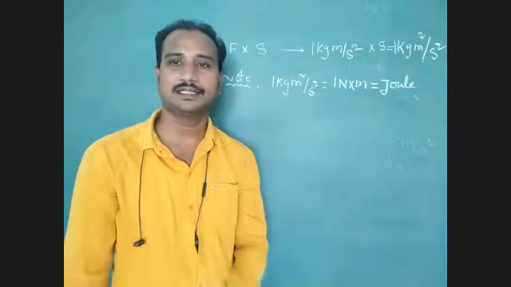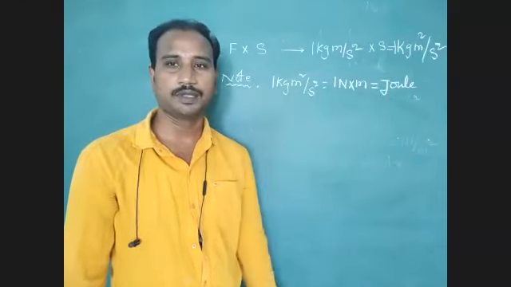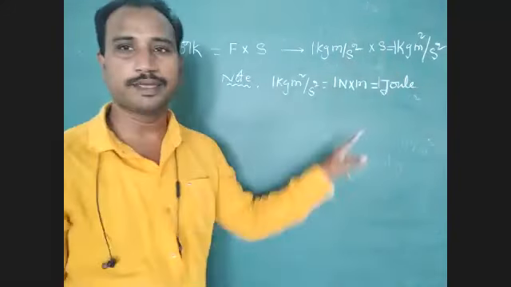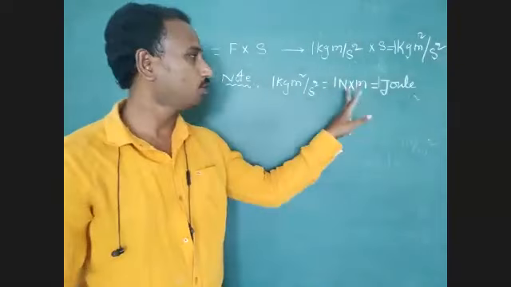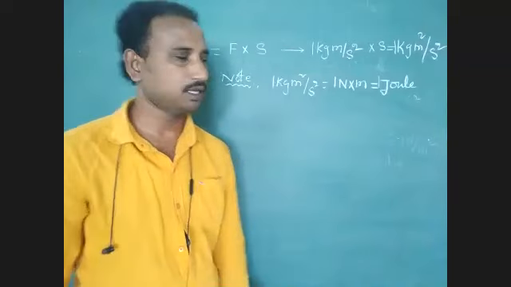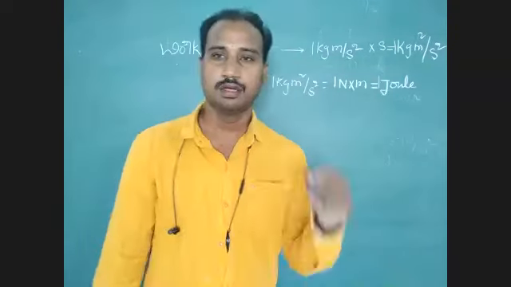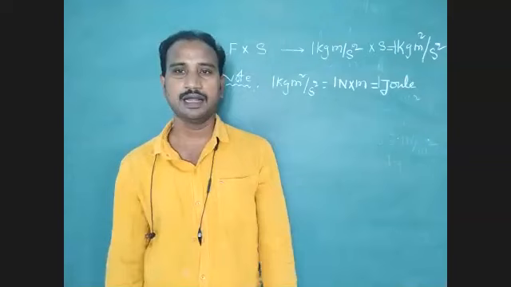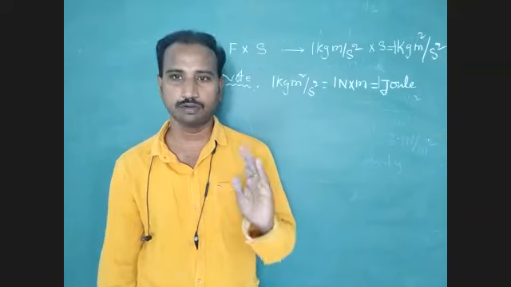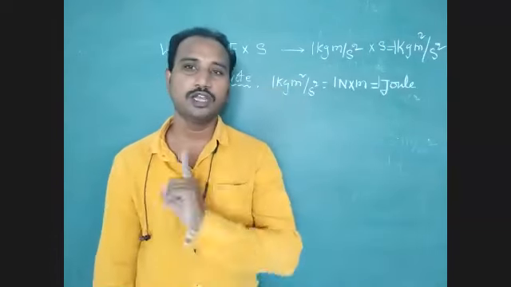Joule is a scientist's name. In honor of the scientist, that unit is given for work. The SI unit of work is 1 joule. 1 joule equals 1 Newton into meter, and 1 Newton meter equals 1 kg meter square per second square. Students, in examination they will give these units as multi-answer type questions, meaning you have to choose more than one answer. So in examination, what is the SI unit of work?